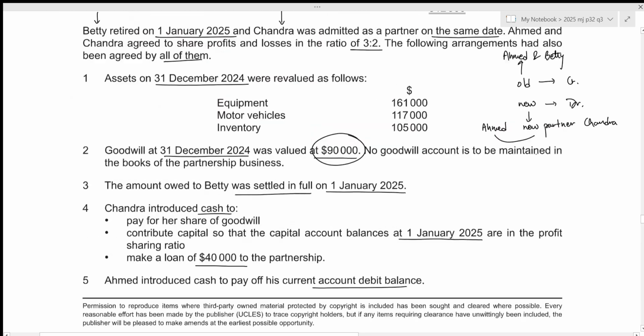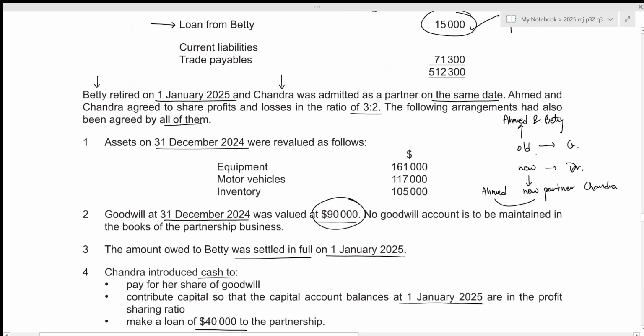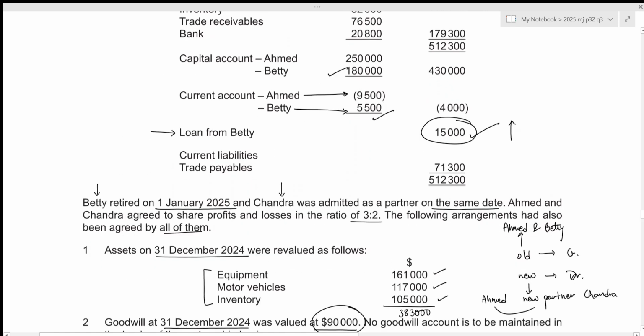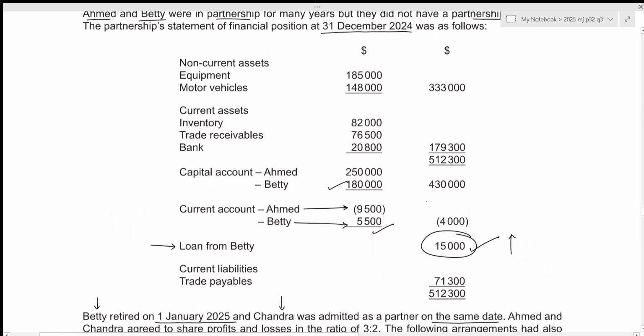Okay, now another thing that the existing partner will have to account for is the profit or loss and revaluation. And the revalued assets are right here. So let's calculate the new amount, 161,000 plus 117,000 plus 105,000. This results in 383,000. Now the previous values, that's for equipment, motor vehicles and inventory.